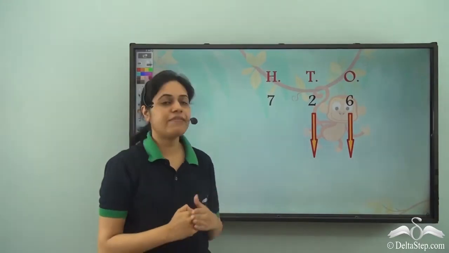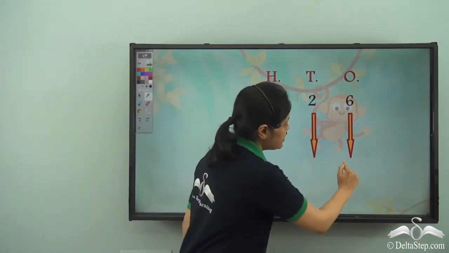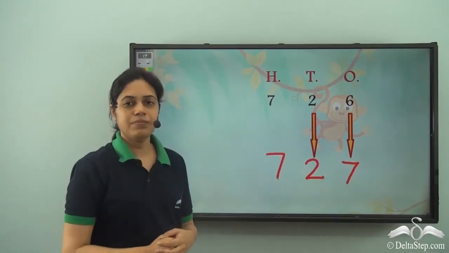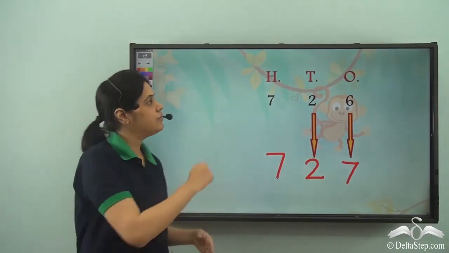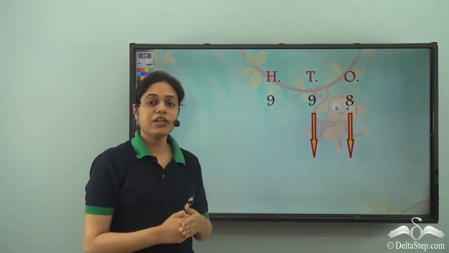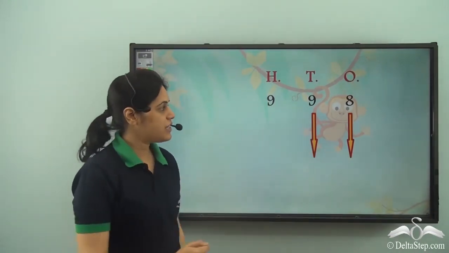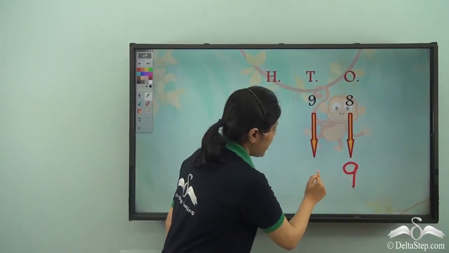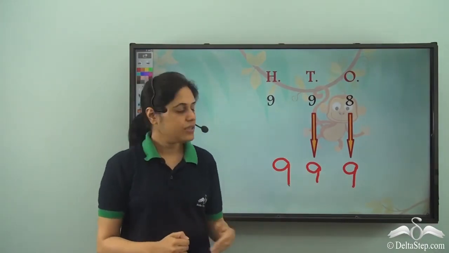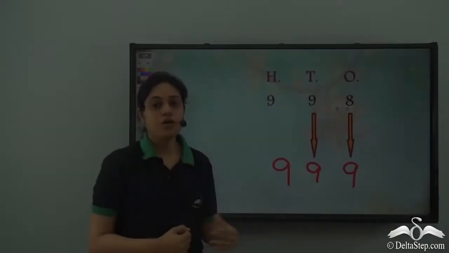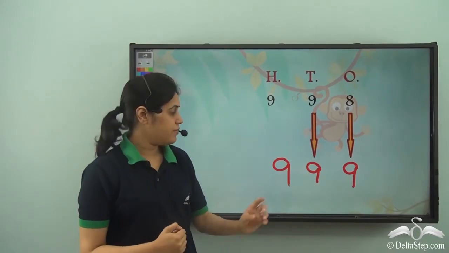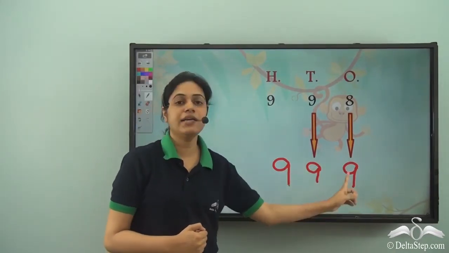Now what comes after 726? After 6, I get 7, and the other numbers remain the same. So 727. Now what about 998? What comes after 998? After 8, I have a 9, and the other numbers remain the same. So I have 999. This is also a 3-digit number. So 999 is the largest 3-digit number we can have because there are 3 nines, 999.